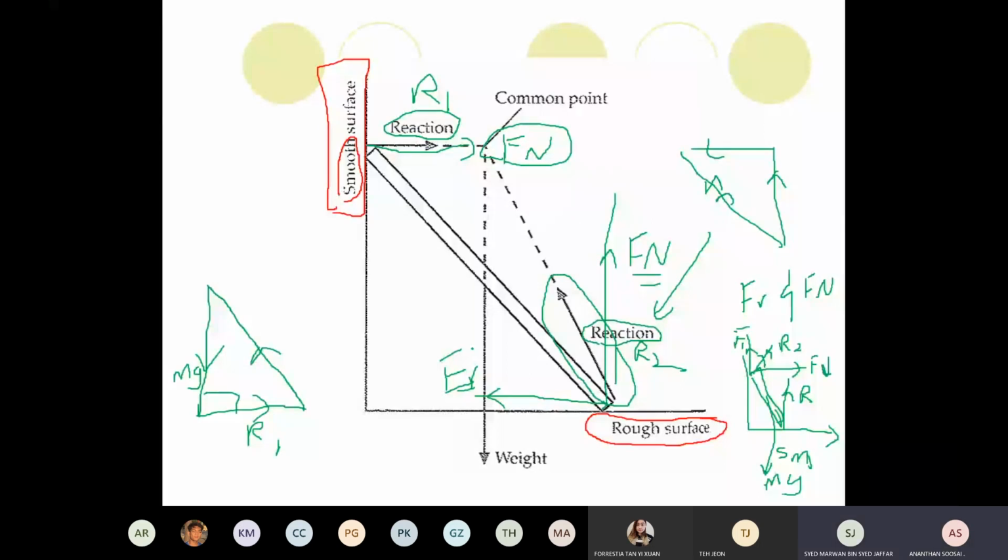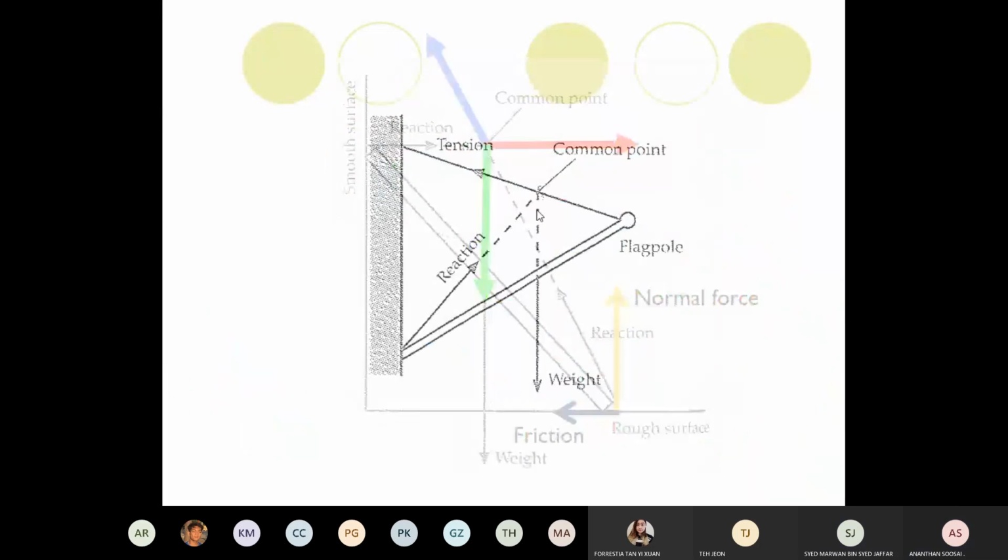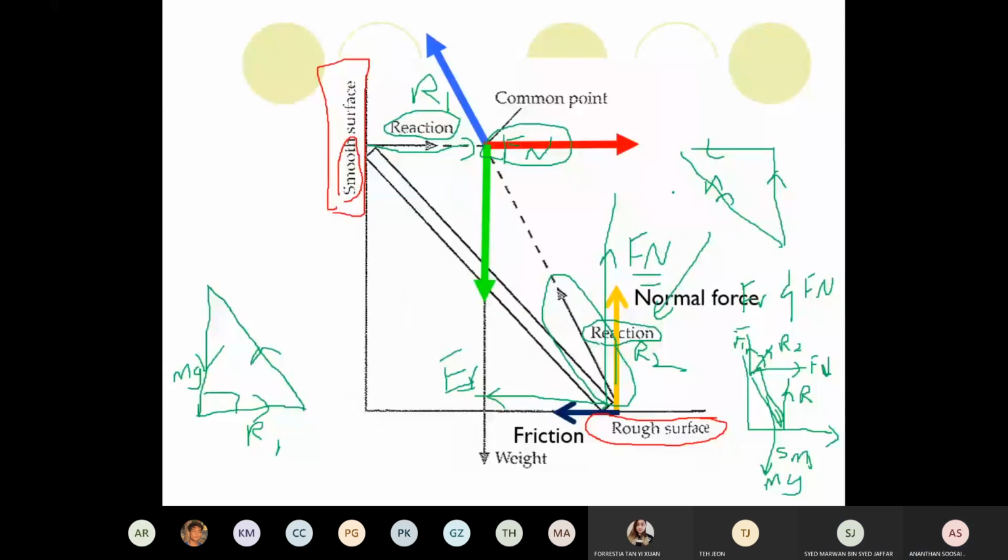If the system is in equilibrium, normal reaction. I already told you it's friction and a normal reaction that make the reaction. These 3 forces.